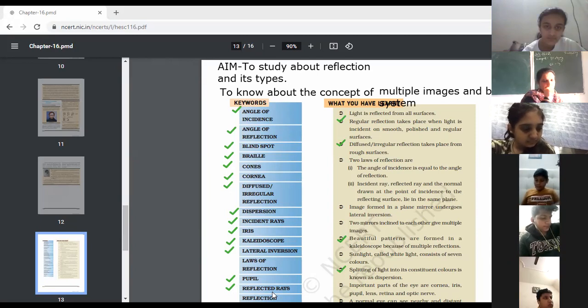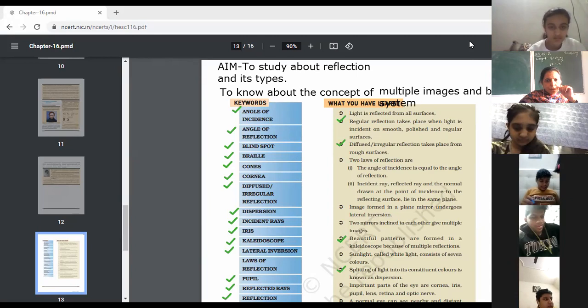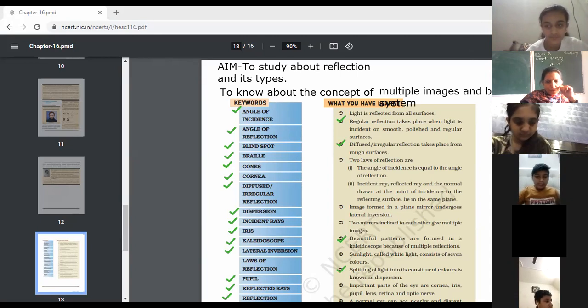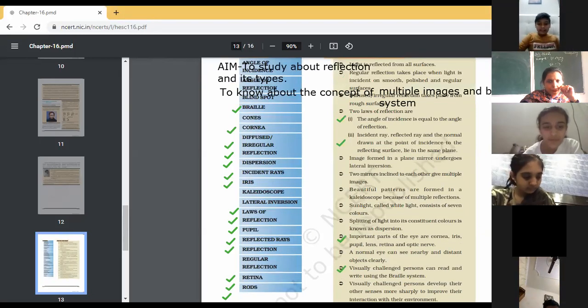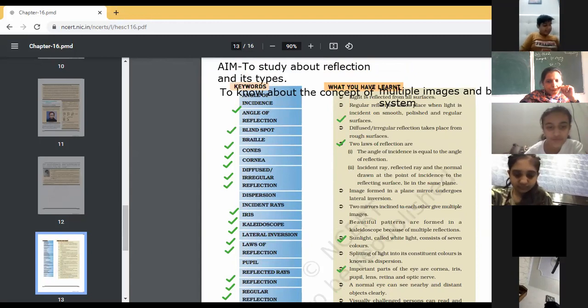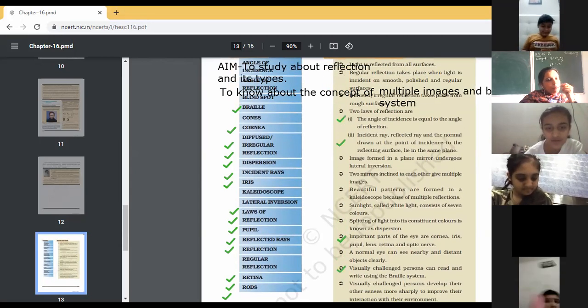Next is reflection. Ma'am, reflection means what we see in the mirror is our reflection. Any other? The bouncing back of a light ray from the surface, in the same medium from which it had come, is called reflection.